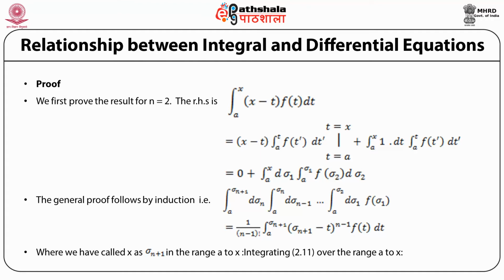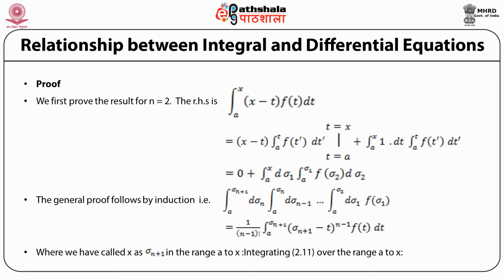Now this is given by 1 upon (n minus 1) factorial and the integral a to sigma n plus 1 of the function (sigma n plus 1 minus t) to the power n minus 1 f of t dt, where we have called x as sigma n plus 1, in the range a to x.